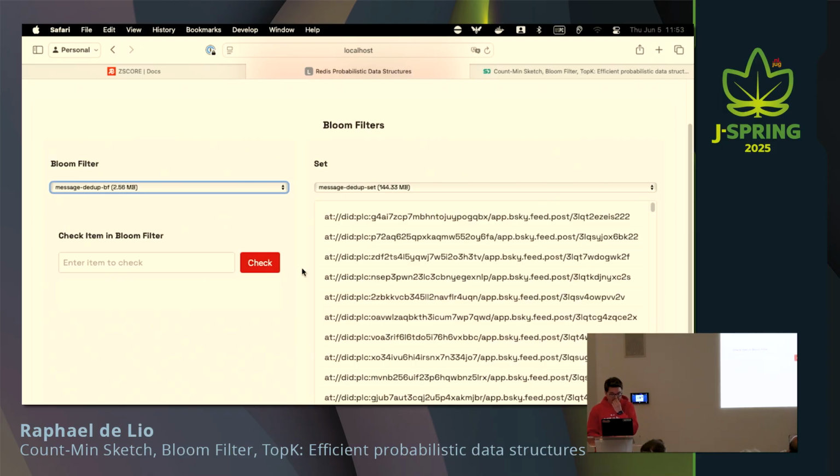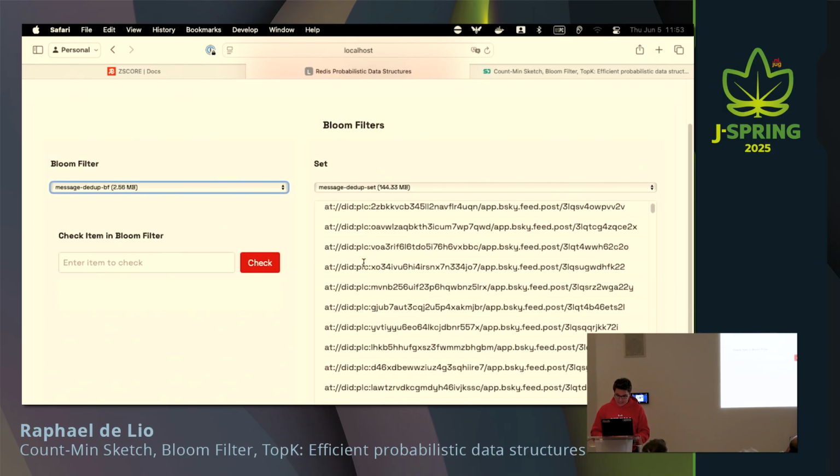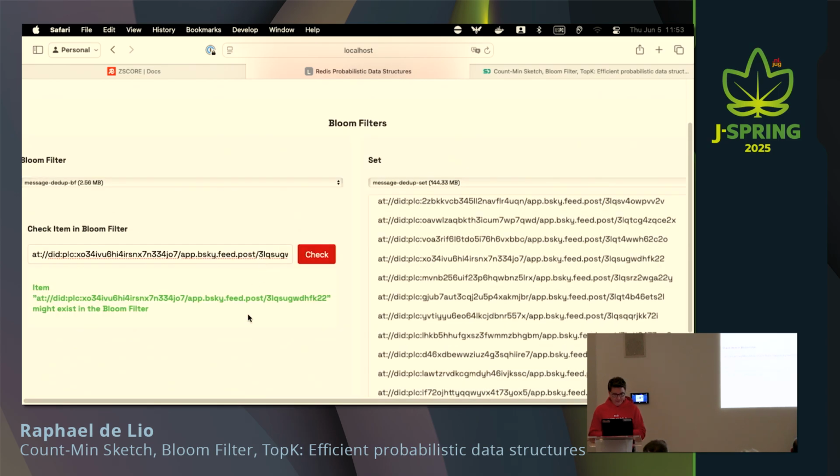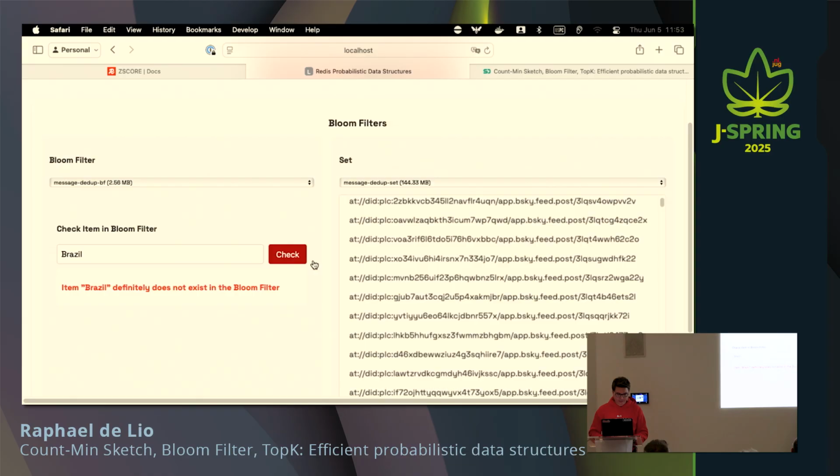It doesn't tell us. So what I'm going to do is I'm going to copy some IDs here, and what I expect to happen is that it tells us that these IDs have been added to the Bloom filter. So for example, this one. So you see that it says might exist in the Bloom filter. But if I do something else, such as Brazil, for example, and I check it, you see definitely does not exist in the Bloom filter. So you can be 100% sure about that.